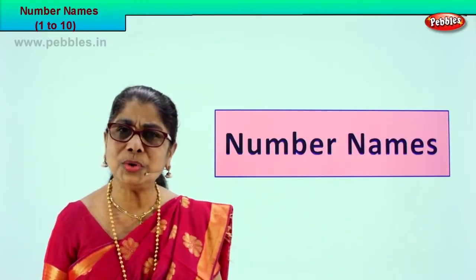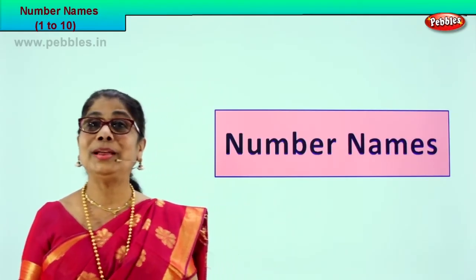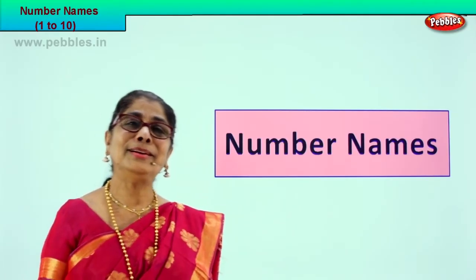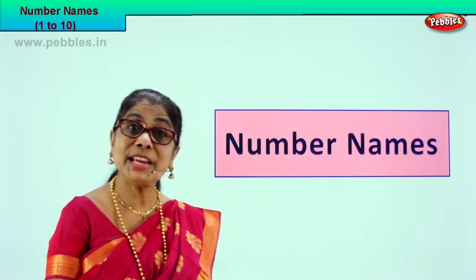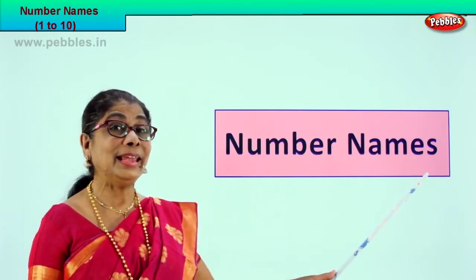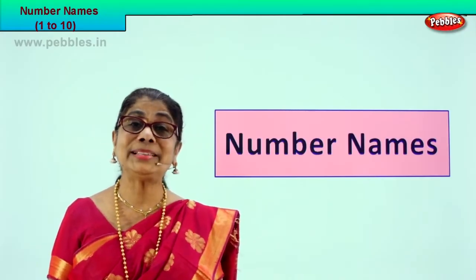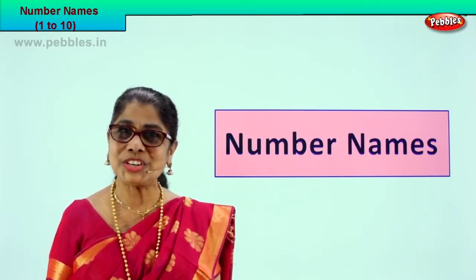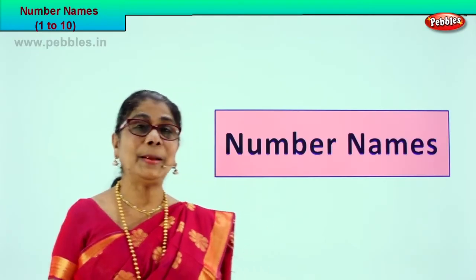How many numbers did you learn so far? 1 to 10. You learned to count. You learned to count on your fingers. You learned to count the objects. Now, each number has a name. So we are going to learn what is the name of each of the numbers, and learn their spellings. Shall we? Good. Let's look at our first picture.